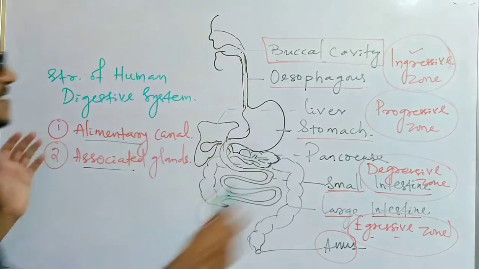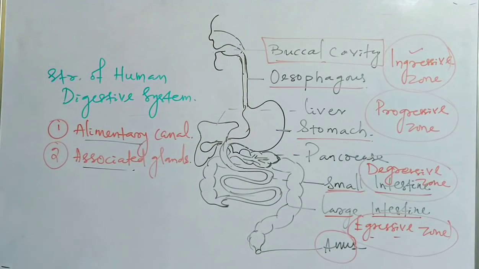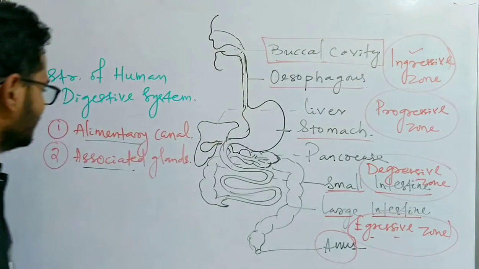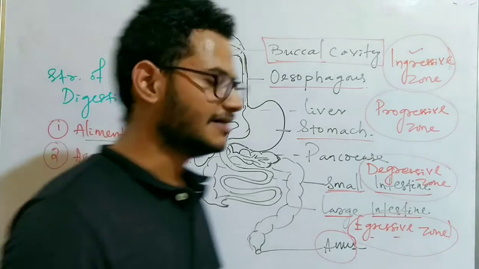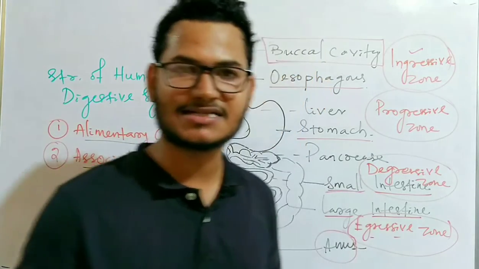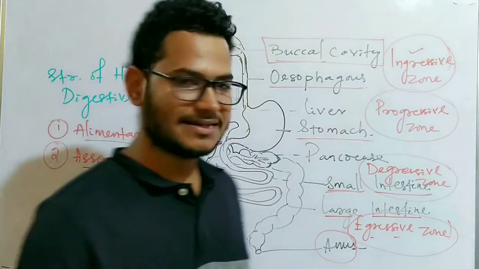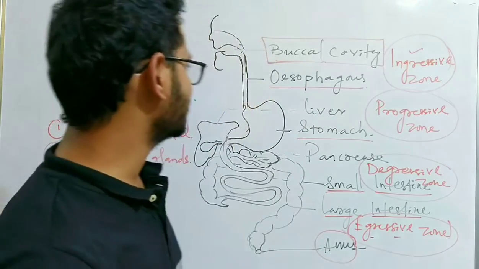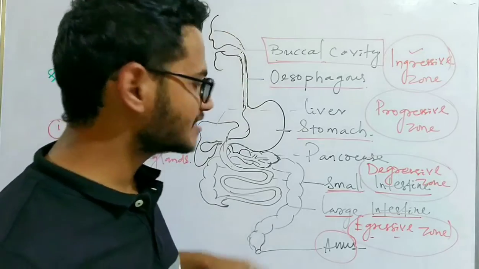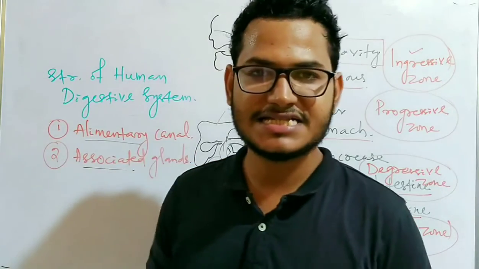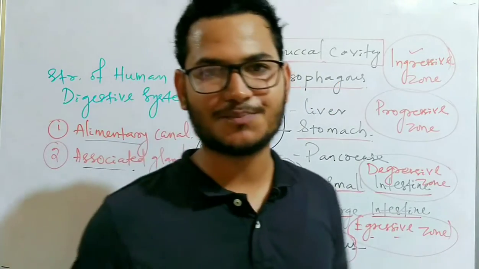Clear? So this is the structure of the human digestive system, the different zones of our alimentary canal, and the important associated glands which help in the process of digestion. In my next lecture, we will discuss different parts of the alimentary canal and their role in the digestion of different types of food.